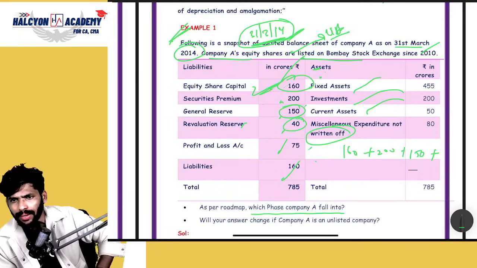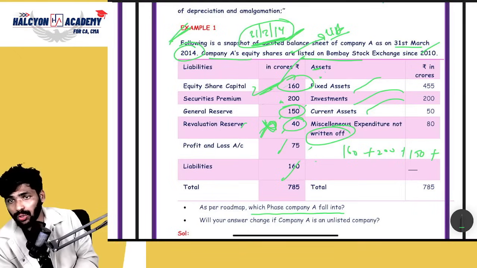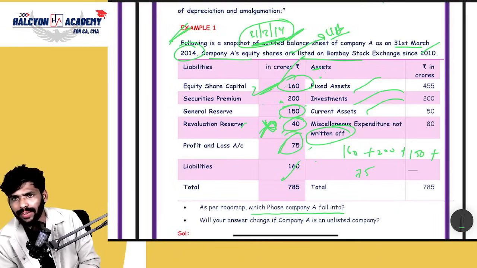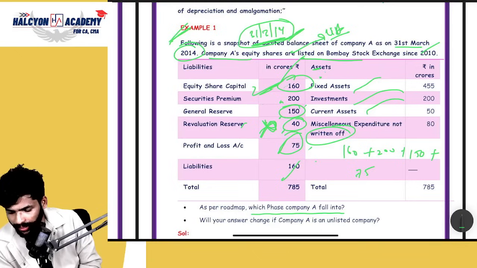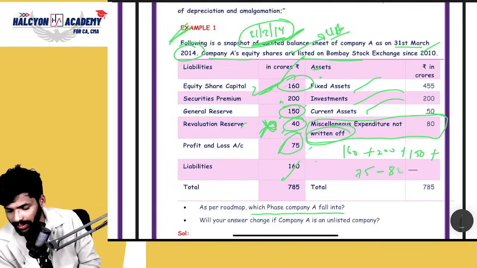Can we add revaluation reserve or not? Don't add, guys. Please don't consider that. We already discussed that point. Next, P&L balance. Yes, 75. We need to add. Next, is there any deduction? If we have any fictitious assets, then we need to deduct. Can you please check? Yes, miscellaneous expenditure not written off, which is nothing but a fictitious asset. Yes, we need to deduct that.